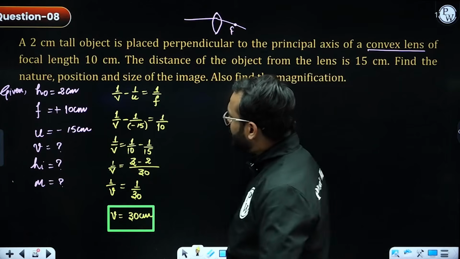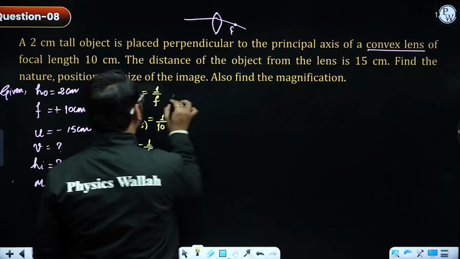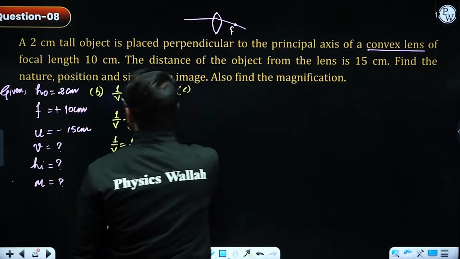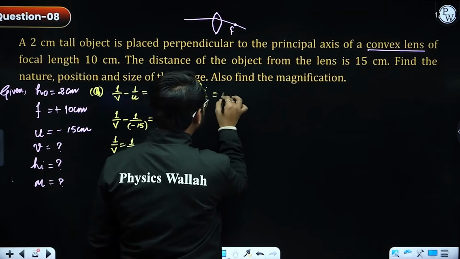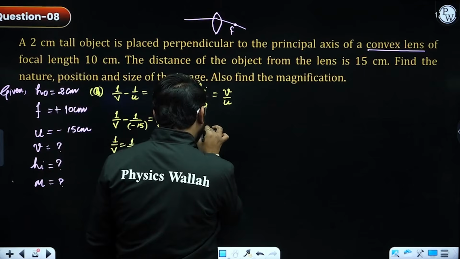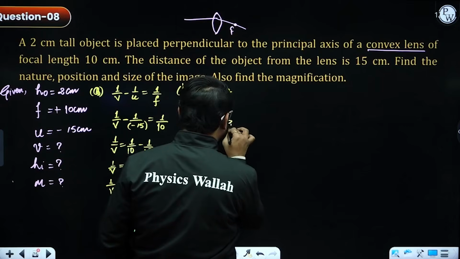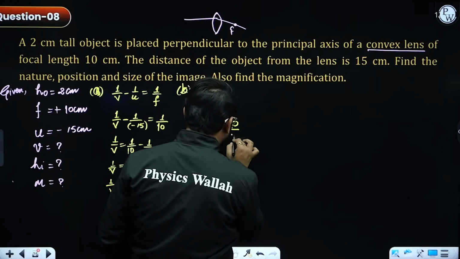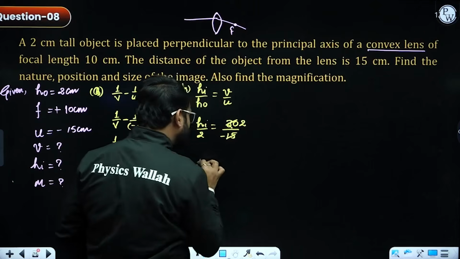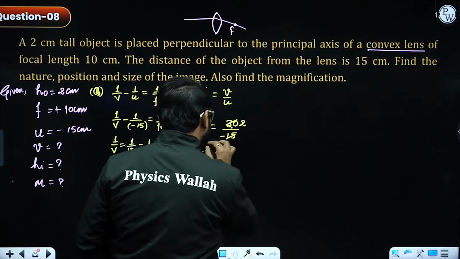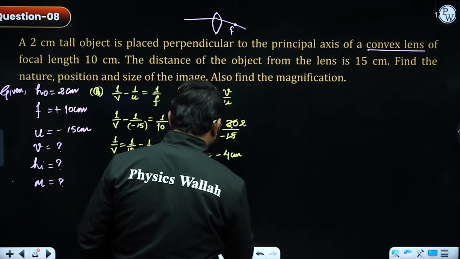Now, moving ahead, height of object is given, so I will be using the relation between HI by HO, that is equals to V by U. I need to calculate the height of image. Height of object is given as 2, image distance is 30, object distance is negative 15. Now solve this. 15 and 30 will get cancelled out. So HI is equal to 2 times negative 2, and this is going to be negative 4 centimeter.